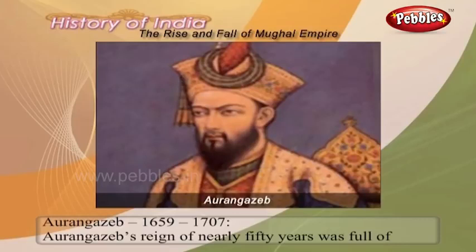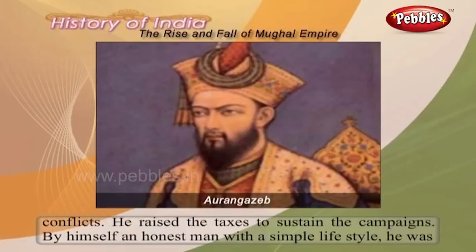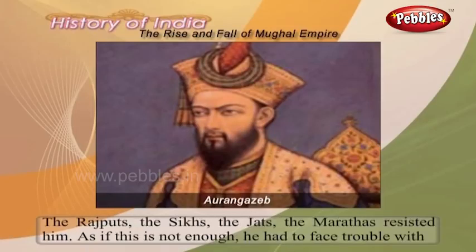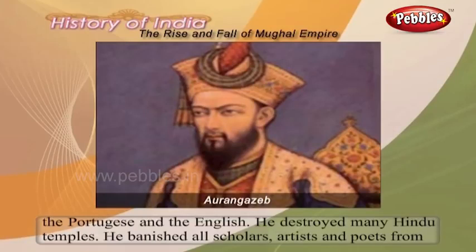Aurangzeb, 1659 to 1707. Aurangzeb's reign of nearly 50 years was full of conflicts. He raised the taxes to sustain the campaigns. By himself an honest man with a simple lifestyle, he was a Mussalman to the core. So, his rule with the help of the laws of Islam made him very unpopular. The Rajputs, the Sikhs, the Jats and the Marathas resisted him. As if this was not enough, he had to face trouble with the Portuguese and the English.